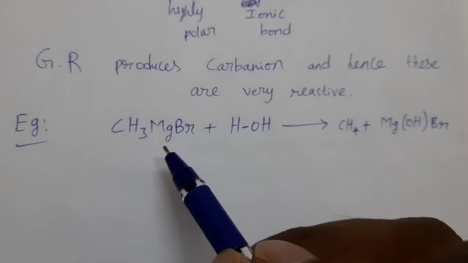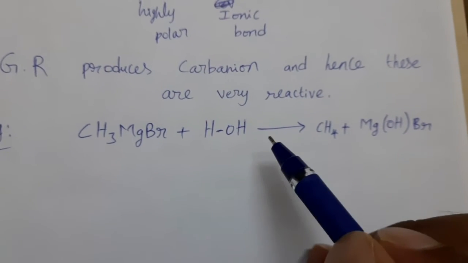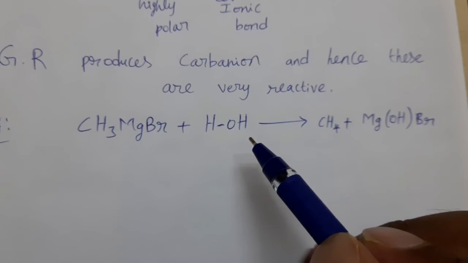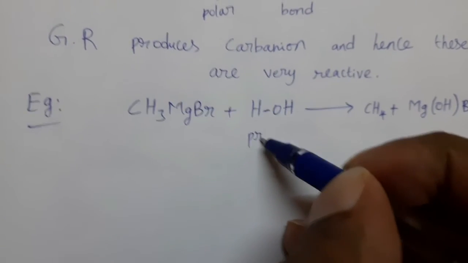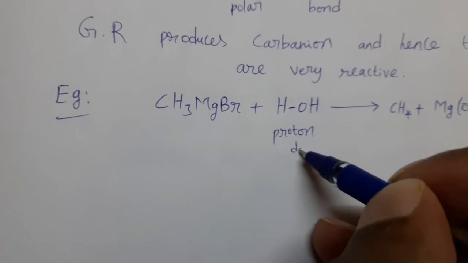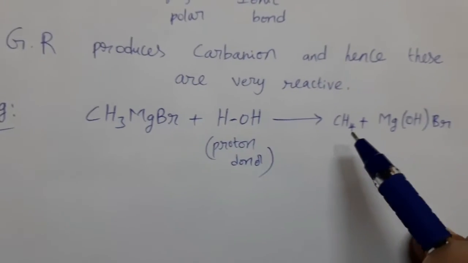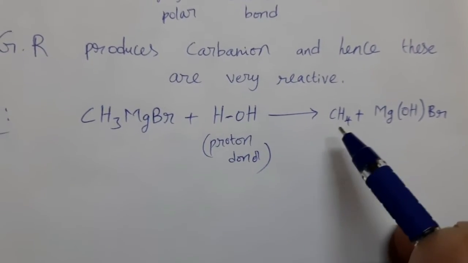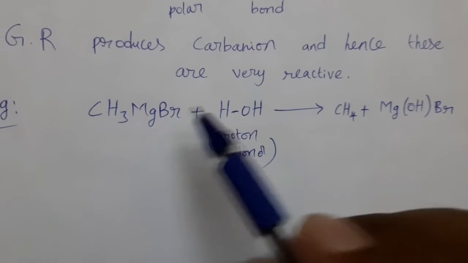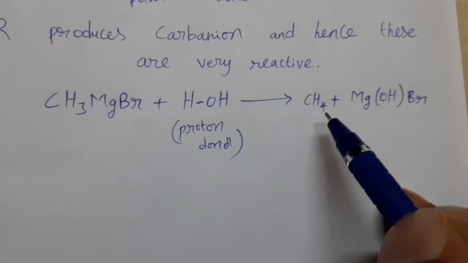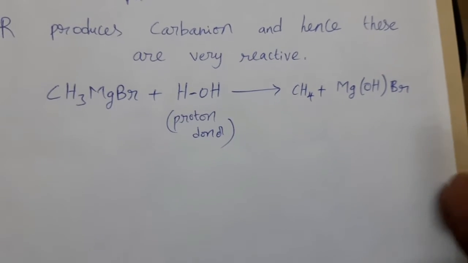So it is a Grignard reagent, methyl magnesium bromide, reacts with water. Water is a proton donor, that's why it can give proton and convert it to methane, CH4 plus MgOHBr.